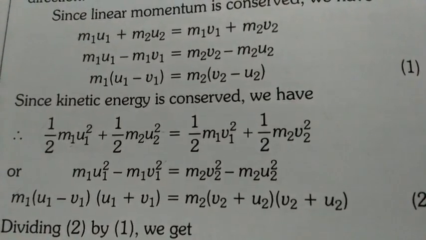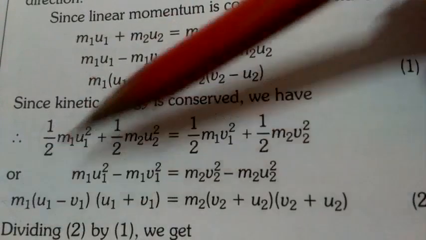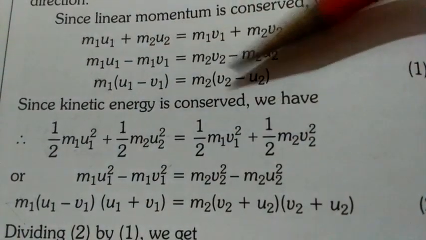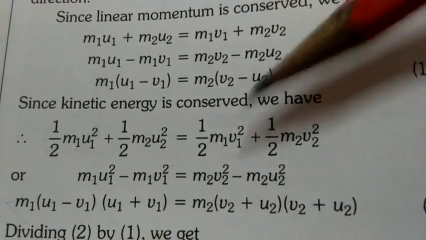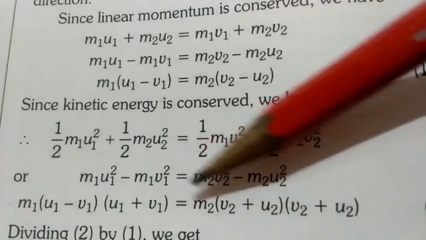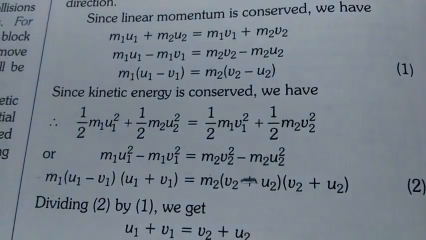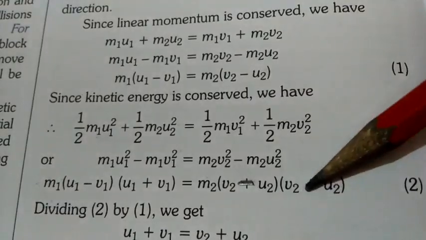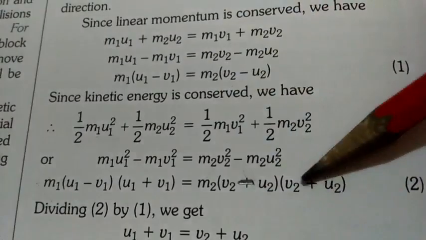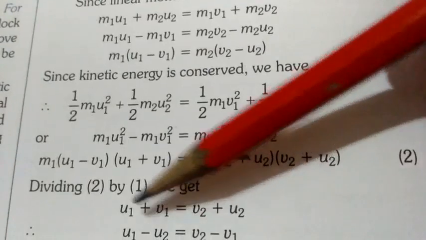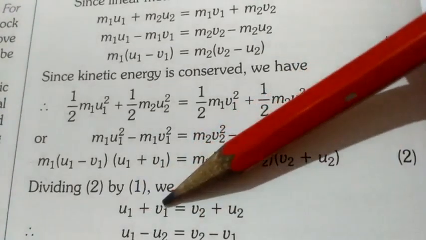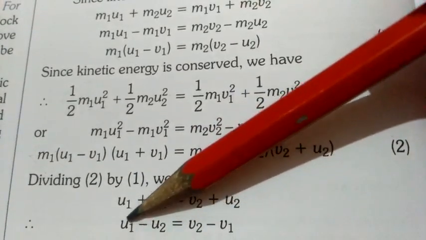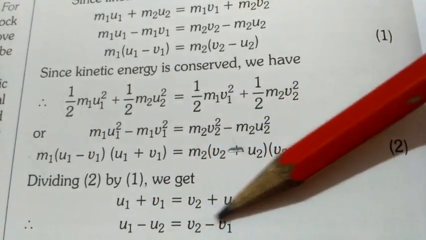When we divide equation 2 by 1, m1 (u1 minus v1) will get cancelled. On this side, m2 (v2 minus u2) is here, and m2 (v2 minus u2) is here. Okay, this is not a plus sign, one will be in minus, one will be in plus. So this will get cancelled and we have only v2 plus u2. So after dividing we get this equation, u1 plus v1 equals v2 plus u2. After rearranging them we get u1 minus u2 equals v2 minus v1.